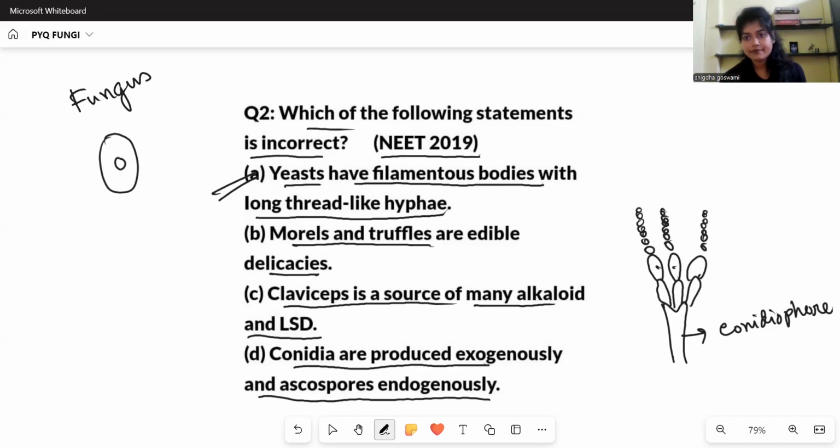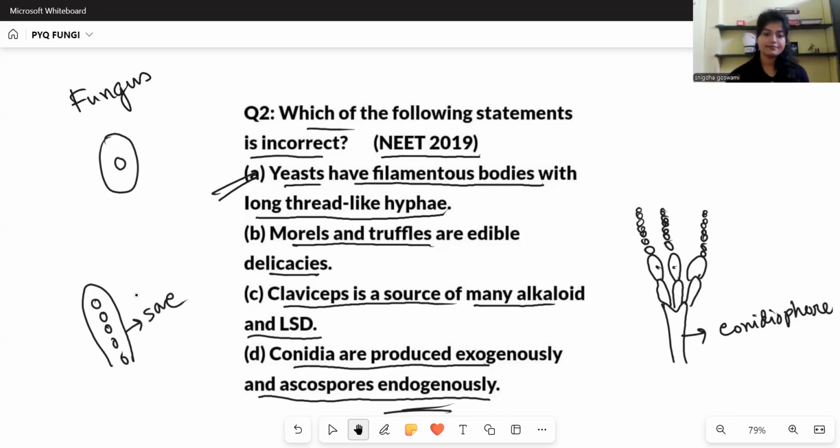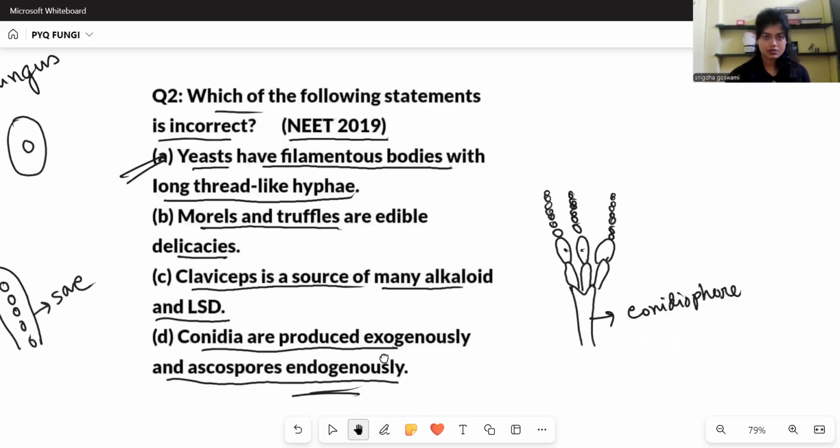These are arranged exogenously. And the ascospores, they have ascus, that is the sac, inside which the ascospores are produced, that is endogenously. So this is also correct. So only the incorrect statement is statement number 1. Let's move on.